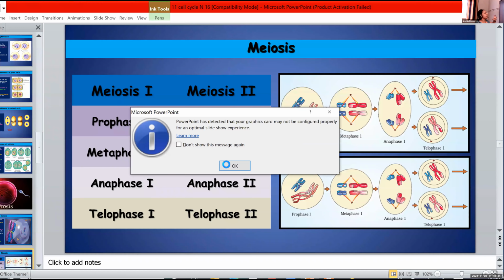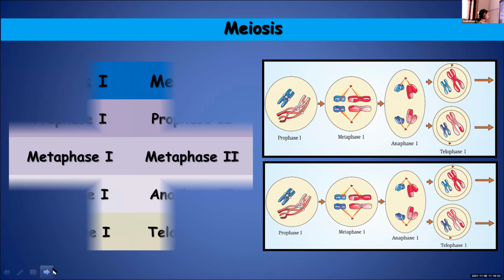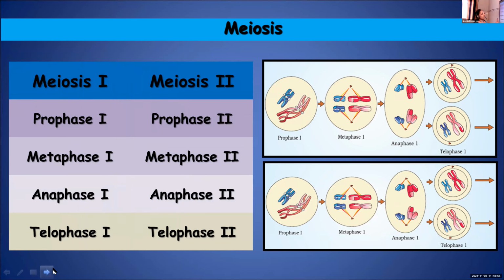Next year, from the prepared slides, you have to identify the stages of meiotic division, whether it is prophase, metaphase, anaphase, or telophase. And in prophase also, some subdivisions are there, all that you're going to learn. So meiosis 1, meiosis 2. Both these phases have prophase, metaphase, anaphase and telophase: under meiosis 1, prophase 1, metaphase 1, anaphase 1, telophase 1. And in meiosis 2, prophase 2, metaphase 2, anaphase 2, and telophase 2. The basic characteristics will remain the same.